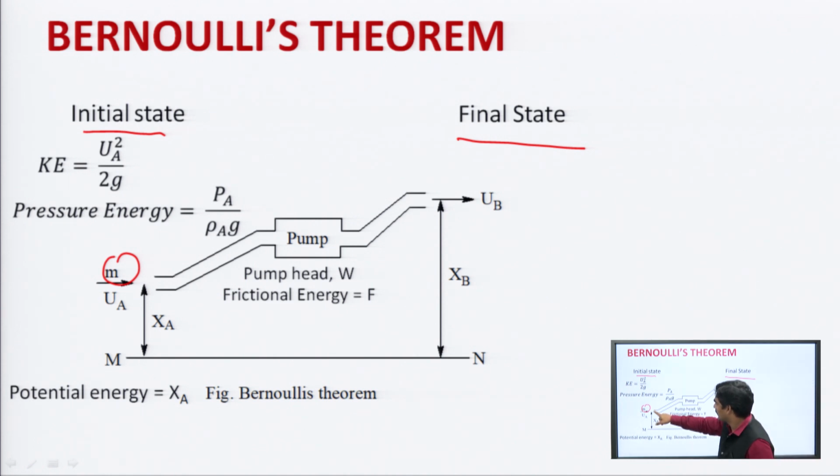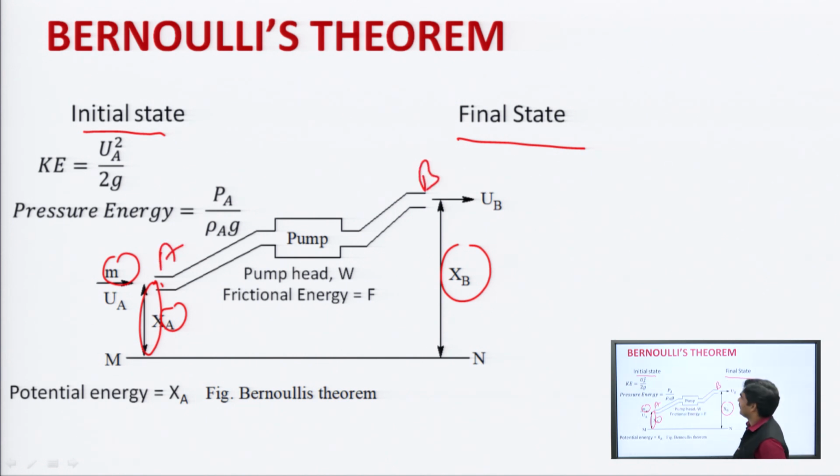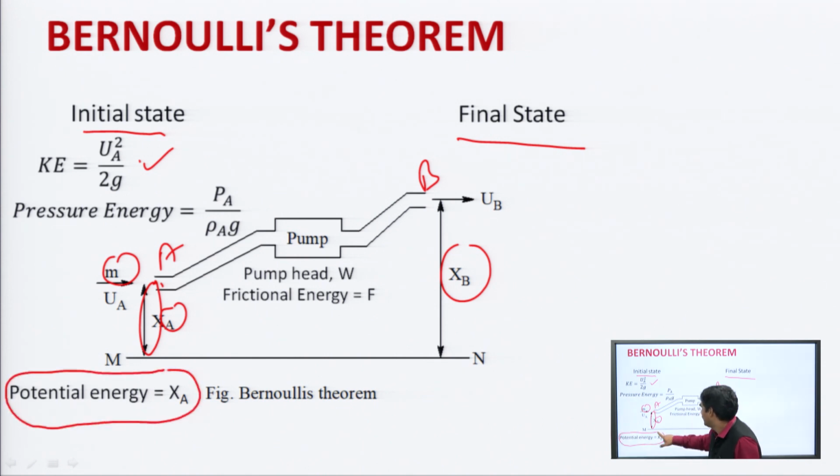The distance between these points is x A, and the distance between these points is x B. This is point A, this is point B. Kinetic energy is the energy applied to a body when it is in motion, that is u A square by 2 g. Potential energy is energy with respect to distance. So, potential energy is equal to x A, and kinetic energy is equal to u A square by 2 g.